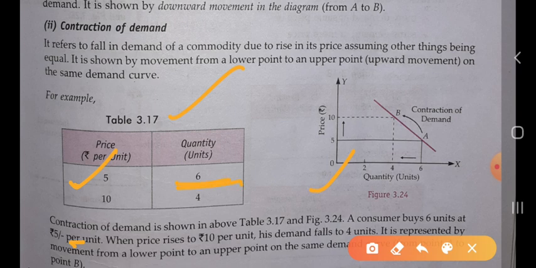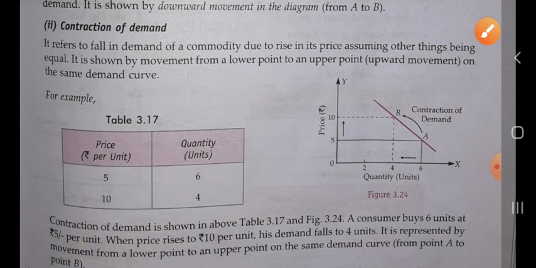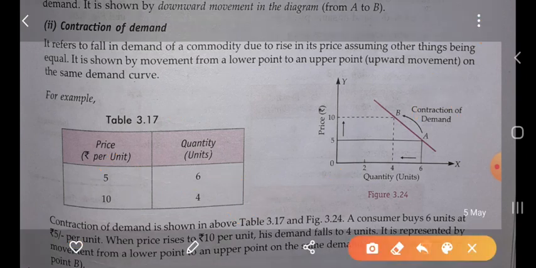When the price rises to 10, his demand falls to 4. It is represented by the movement from the lower point to the upper point on the same demand curve. There will be no change in the demand curve.